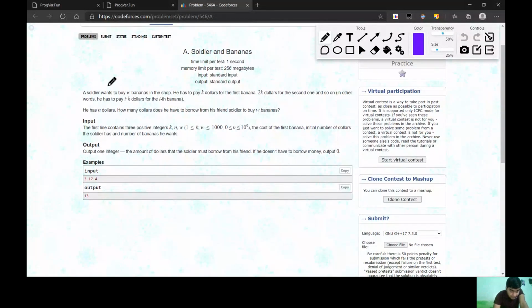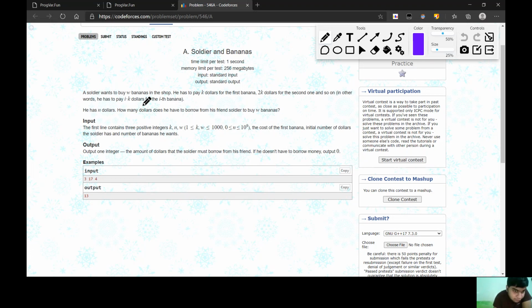So a soldier wants to buy W bananas in the shop. He has to pay K dollars for the first banana, 2K dollars for the second one, and so on. In other words, he has to pay i times K dollars for the ith banana. He has N dollars. How many dollars does he have to borrow from his friend to buy W bananas?